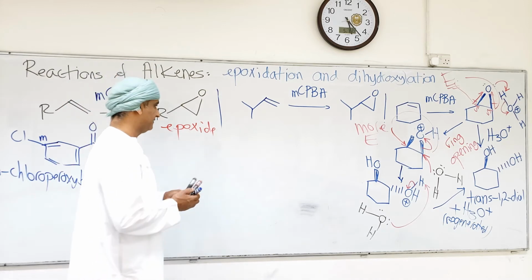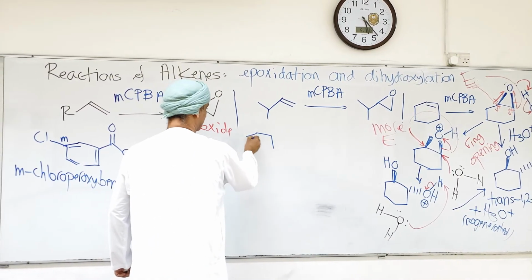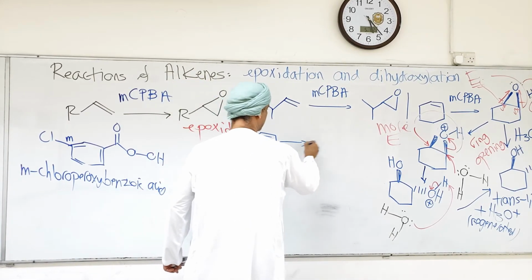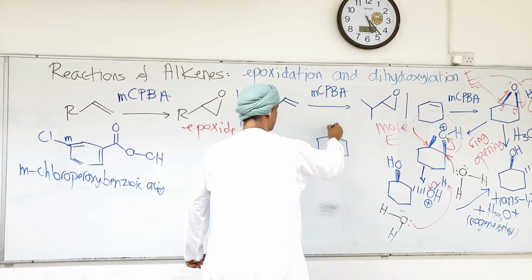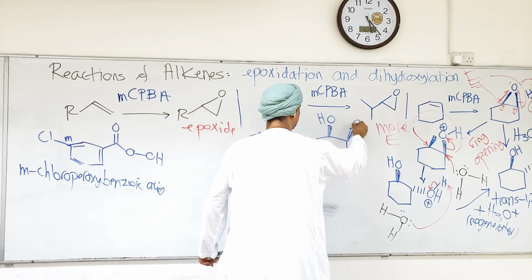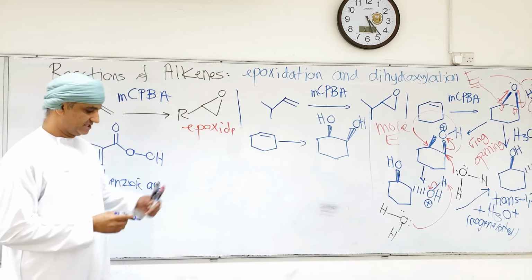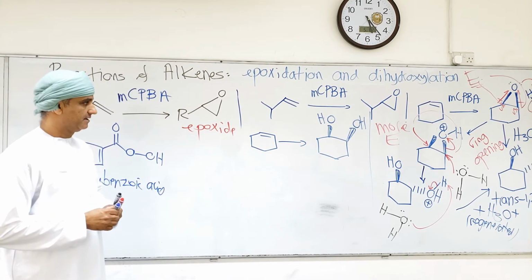So in other words, what if cyclohexene now is needed in order to make a cis-1,2-diol from it rather than trans-1,2-diol. Yeah, so the cis-1,2-diol is needed from an alkene.